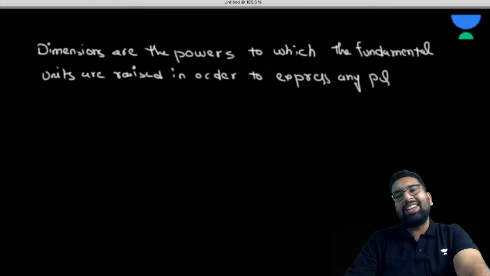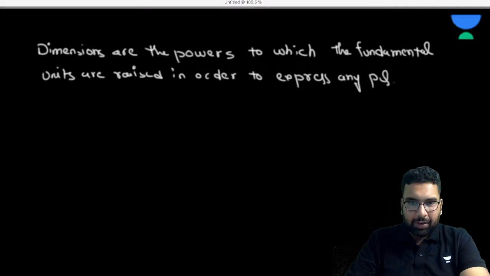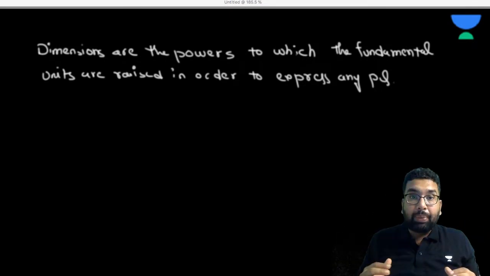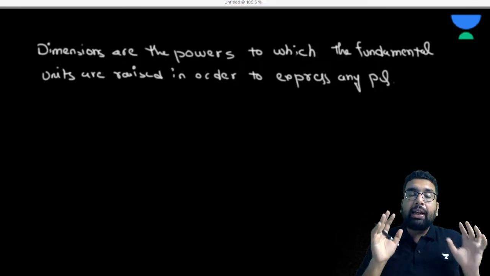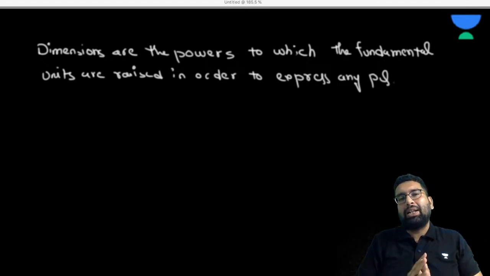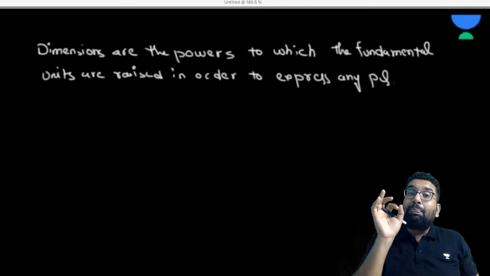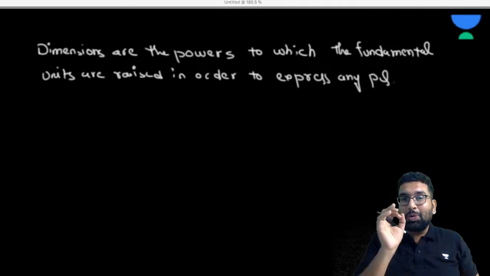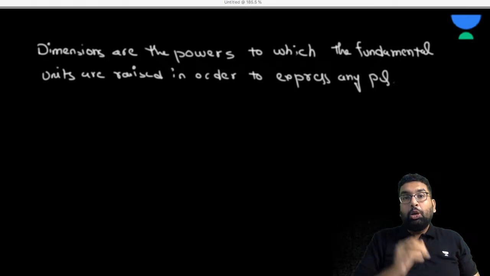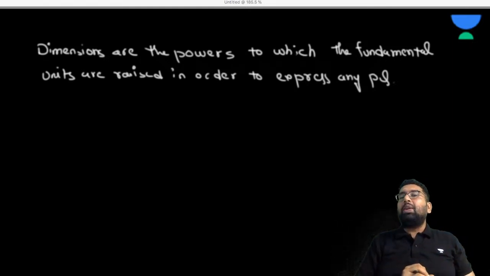So physical quantity is what? It is the PQ. We remember that, right? Okay, so dimensions are the power. Please understand this. I'm repeating it again and again because I want it to be in your mind and you must remember it by heart. Dimensions are the powers to which the fundamental quantities are raised to express any physical quantity.